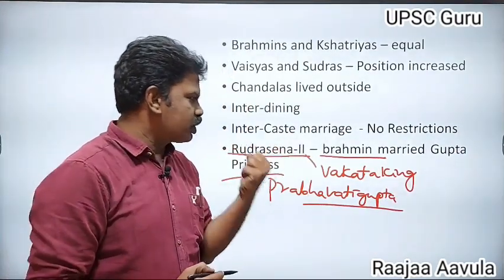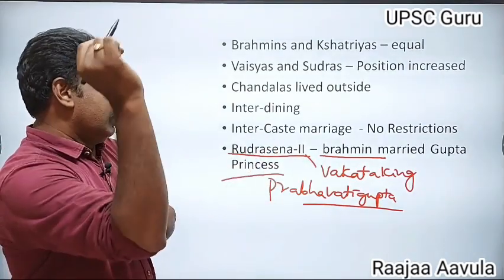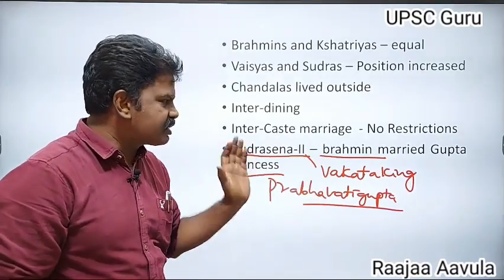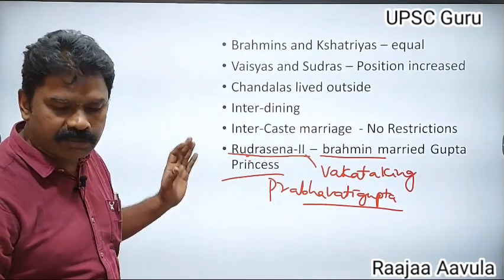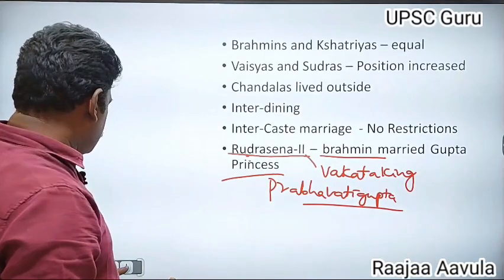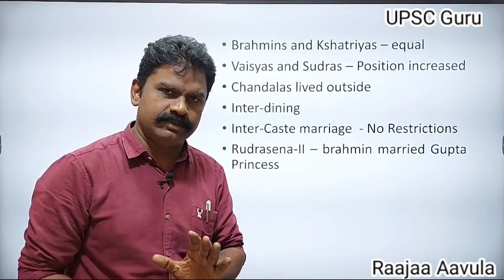Prabhavati Gupta married Rudrasena, who was originally a Brahmin. If the Guptas are considered as Kshatriyas, then Kshatriya-Brahmana intercaste marriages happened in that period. So liberal policies were followed in the society.